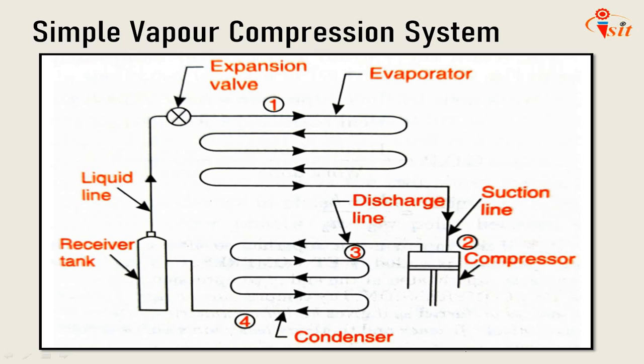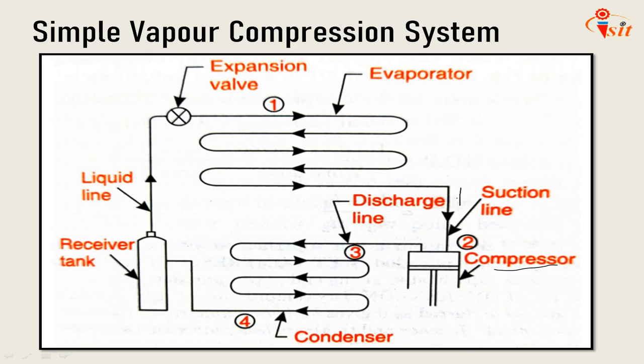If we see the flow diagram shown in the figure, vapor at low temperature and pressure enters the compressor here. Low pressure, low temperature vapor enters the compressor, where it is compressed isentropically and its temperature and pressure increase considerably at state point 3.